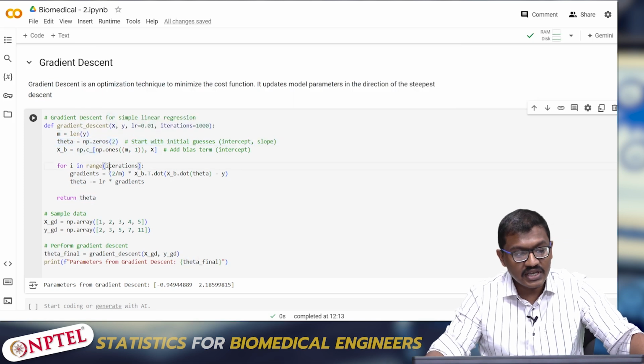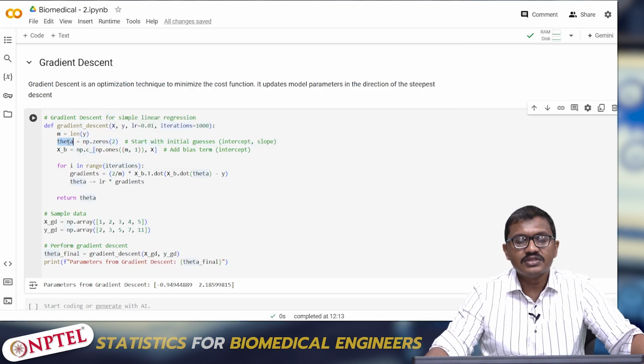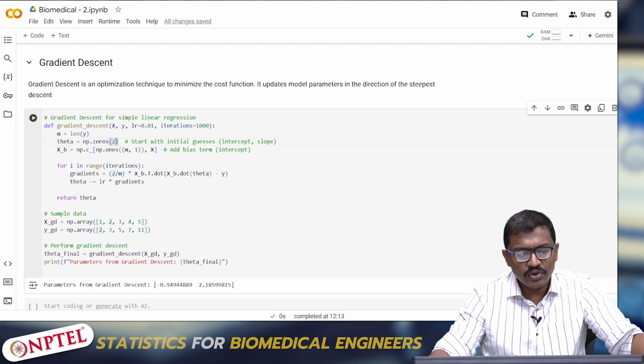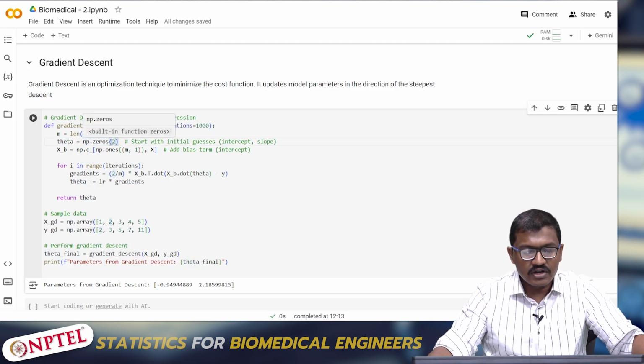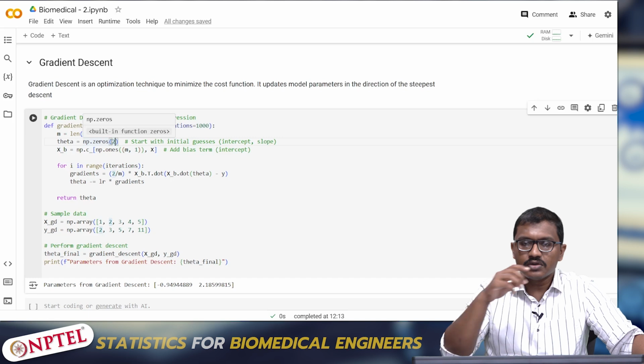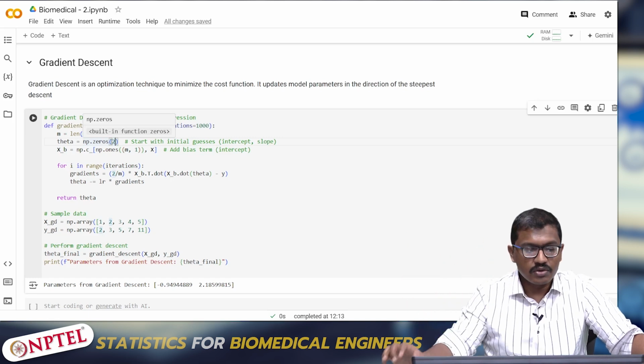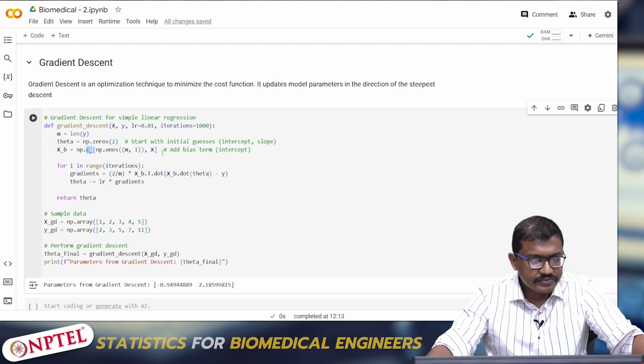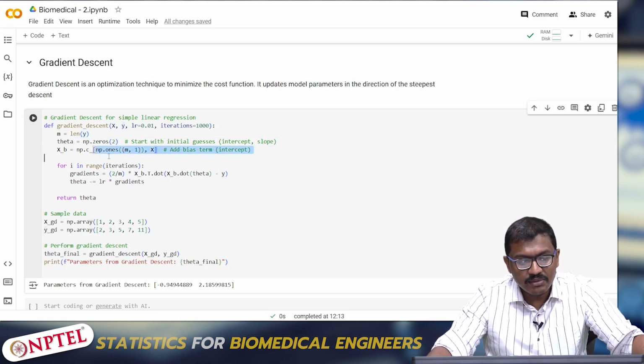Now I'm initializing. This is one of the important steps: when we know the number of values inside a certain list, we perform something called initialization. So here we perform np.zeros, which will create two elements inside the list, zeros and zeros. So there will be a list with 0, 0. Then I am adding a bias term. Since we need a bias term for calculating the gradient, I am adding a bias term called np.c_, and np.ones once again. Based upon the value of y, the number of ones has to be dynamically changed.